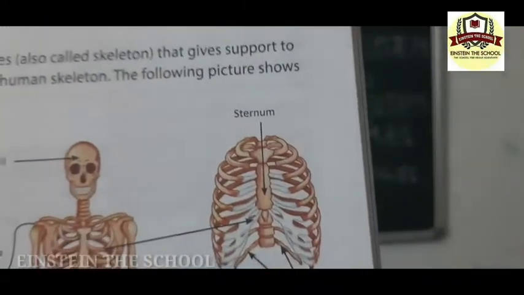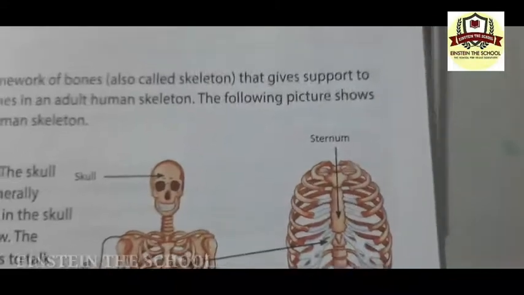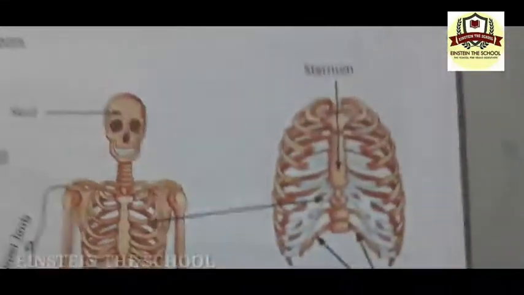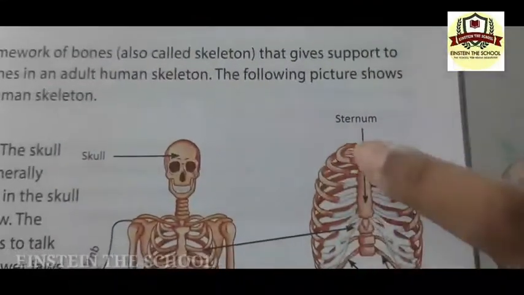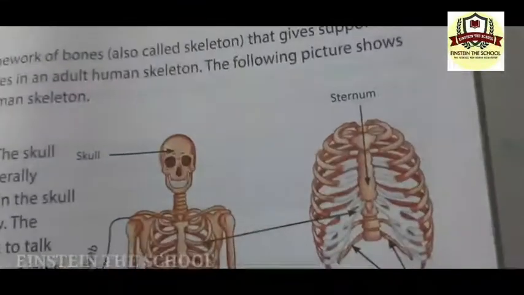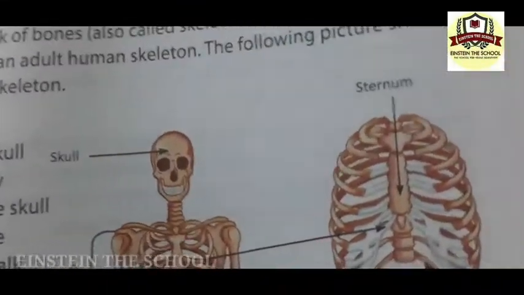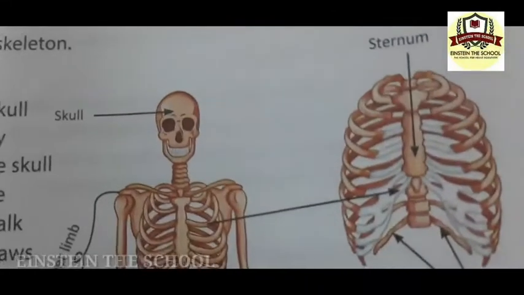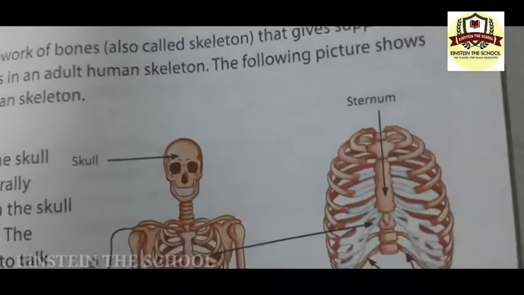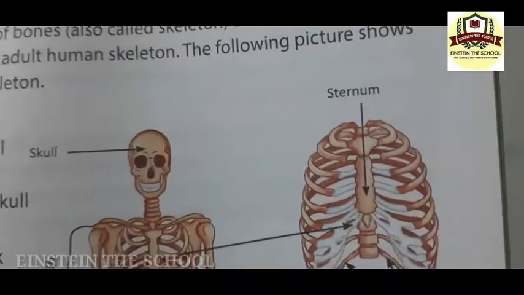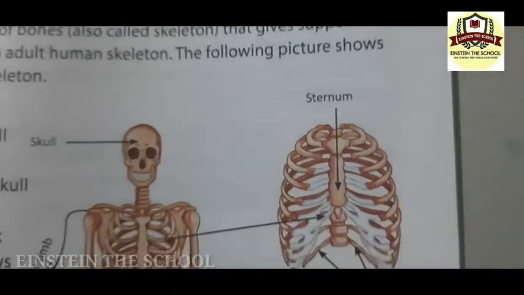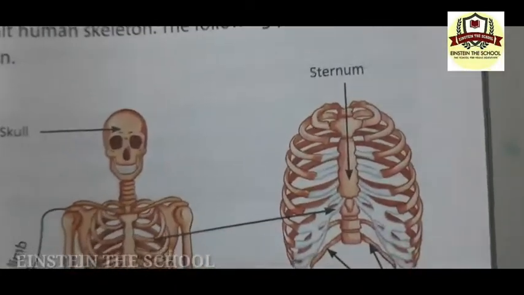A long bone at the center of the chest is called the sternum. You can see it here. This is a long bone in the center of the chest, called the sternum. Pronounce it like sternum. The sternum holds the ribs from the front, so the ribs are connected to the sternum.